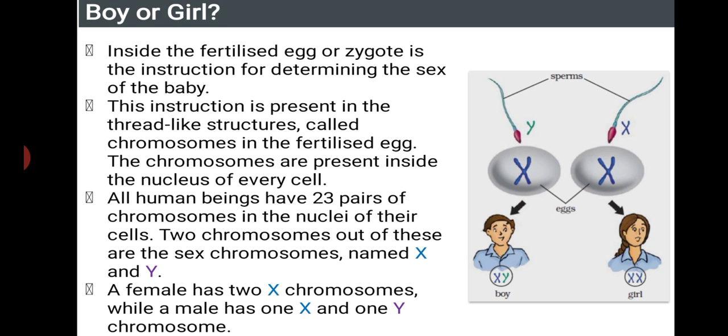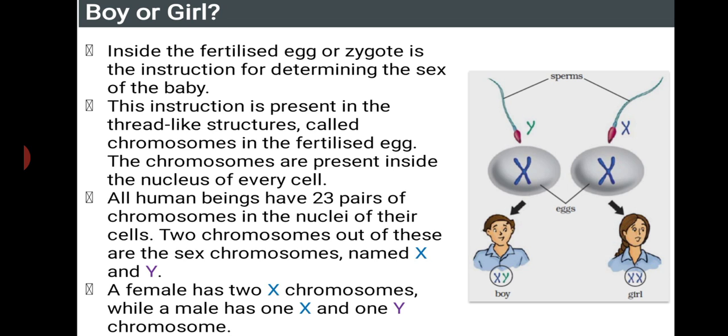Inside the fertilized egg or zygote, the instruction for determination of the sex of the baby will be present. This instruction is present in a thread-like structure called a chromosome in the fertilized egg. The chromosomes are present inside the nucleus of every cell. Students, we all know that all human beings, including male and female, have 23 pairs of chromosomes, or 46 chromosomes.